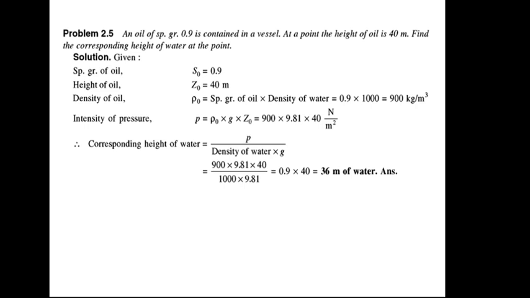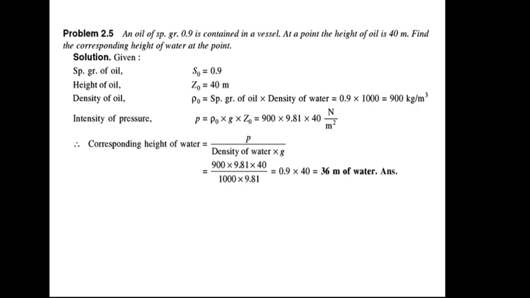40 meter. So the corresponding pressure to that height of oil will be, see the equation, P is equal to rho of oil multiplied by G multiplied by Z of oil. So it is 900 into 9.81 into 40. And what is the question? For the same value of pressure, what will be the corresponding height of water?